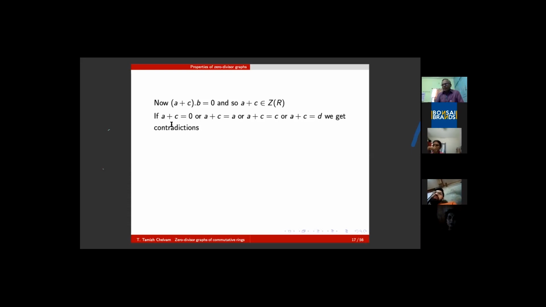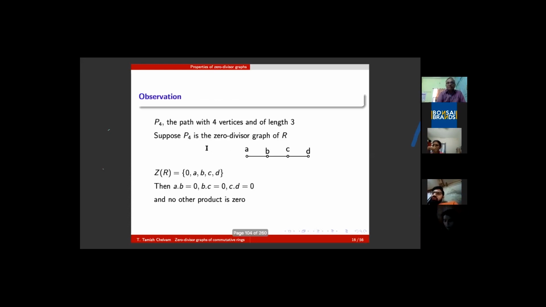Okay, there are 5 elements in the zero divisor set, and 4 of them give rise to a contradiction. Therefore, what about the remaining? The only remaining possibility is A plus C is equal to B. Please look at the graph. If you take A and C, the only possibility is A plus C is equal to B. That is, if you take these 2 elements, their sum is the middle element. A similar argument I put forth for B and D. What will I get? B plus D must be equal to C.